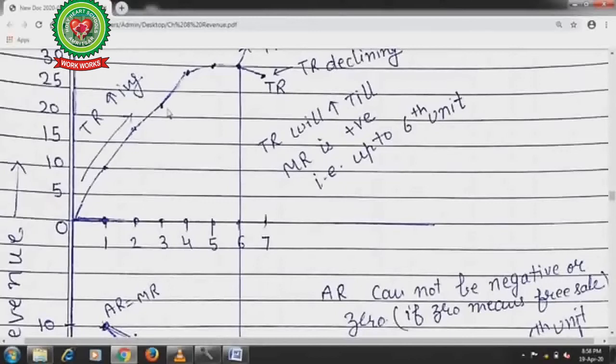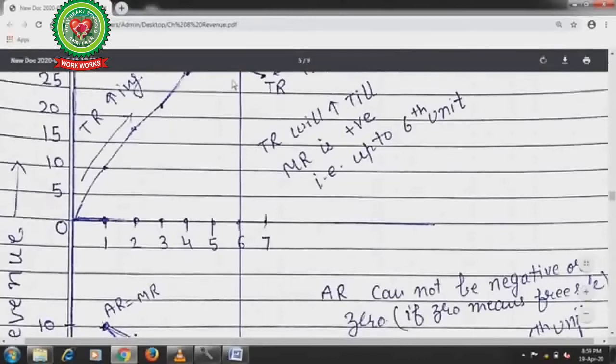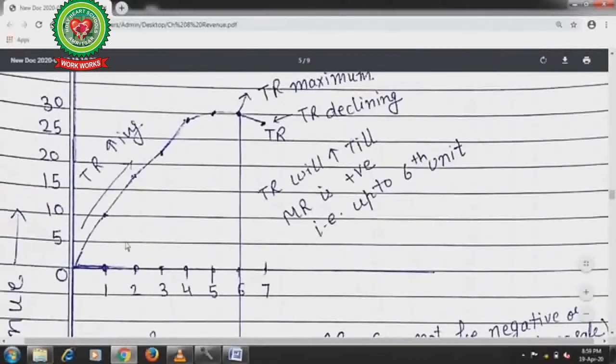In this way we will mark all the points for the total revenue and join them with the pen, and we will get this kind of curve for the total revenue. Here at the 6th unit of production, total revenue is maximum, that is 30. After this, total revenue starts falling.